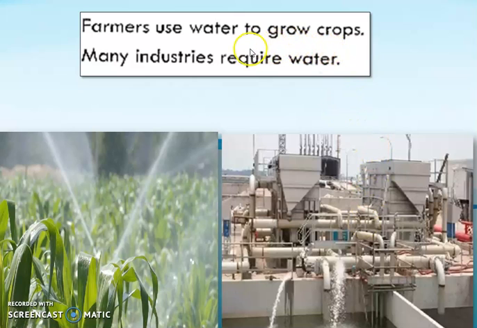uses of water, right? Like farmers use water to grow crops. Then many industries require water for different purposes. For growing the crop, the farmer needs water because before sowing the seeds they need water because they want to make the soil moist, right?